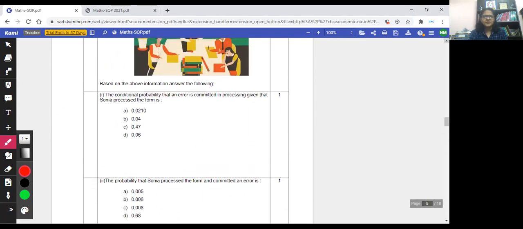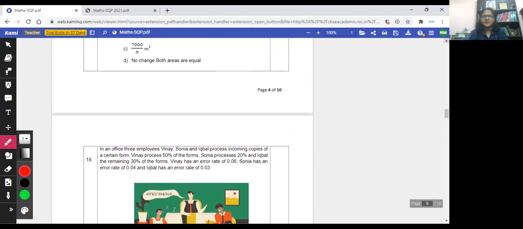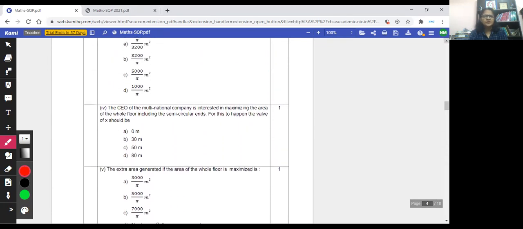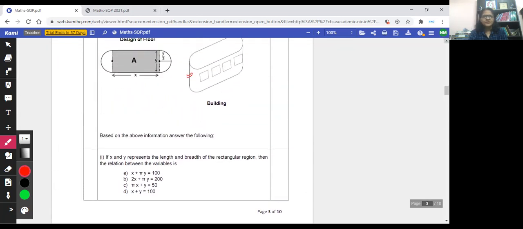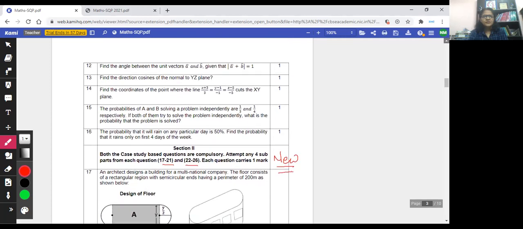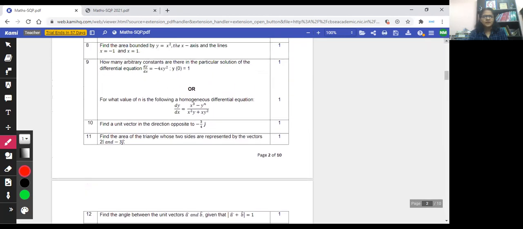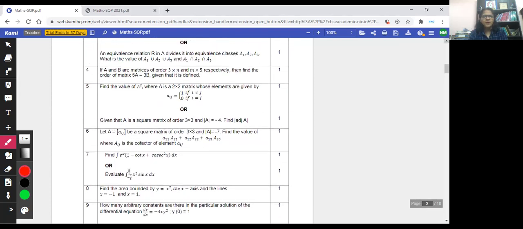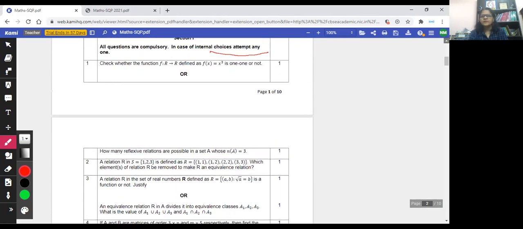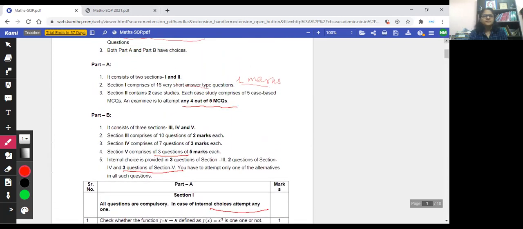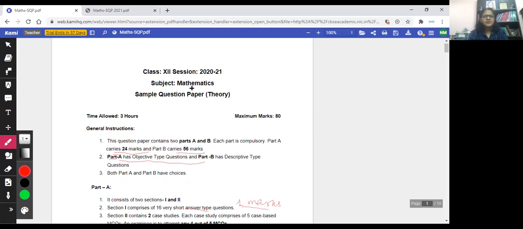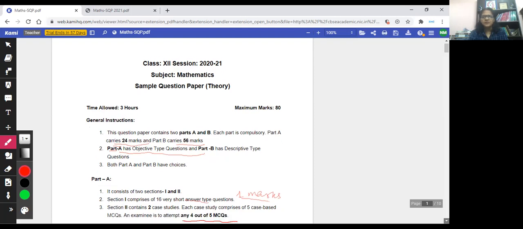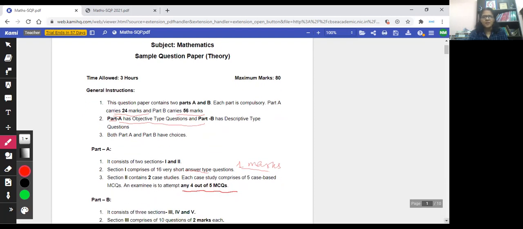To begin with, the starting of the question paper goes like this. Let's see what the instructions are. This year the question paper is divided into two parts. Class 12, session 2021, Mathematics sample question paper, theory part, 80 marks.